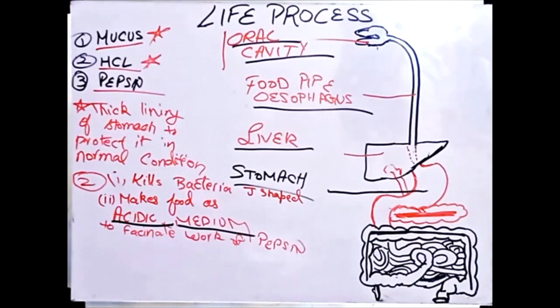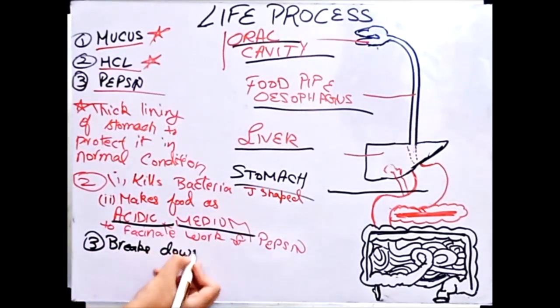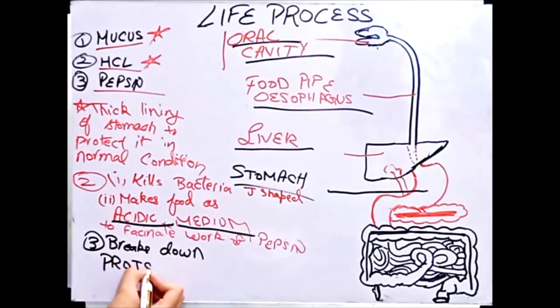But the thing your pepsin does is that it breaks down protein. Protein की breakdown का help करता है pepsin. And for the breakdown of protein, it needs acidic medium. जब तक खाना acidic नहीं होगा, pepsin can't work.